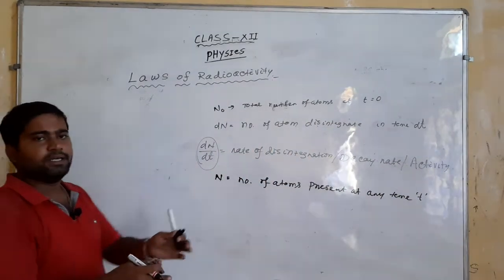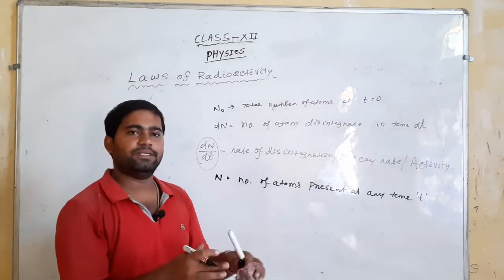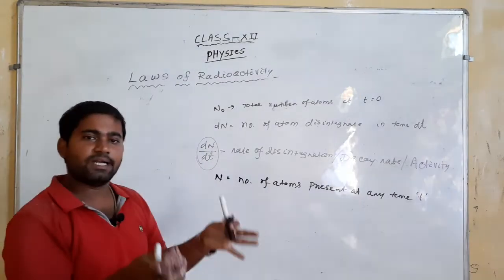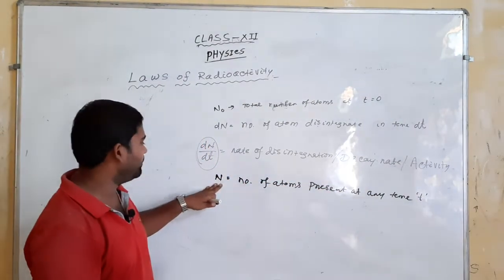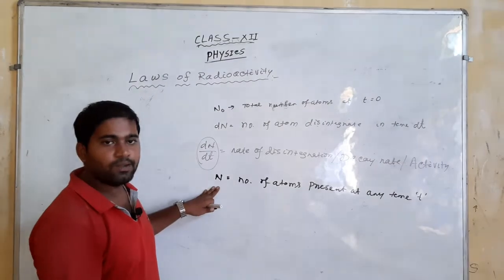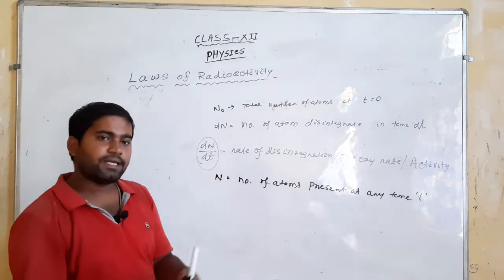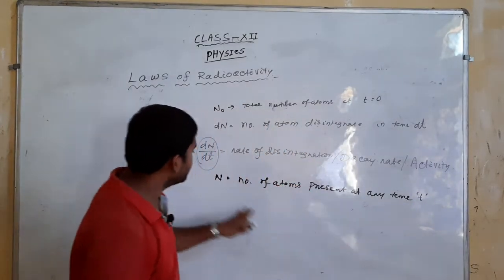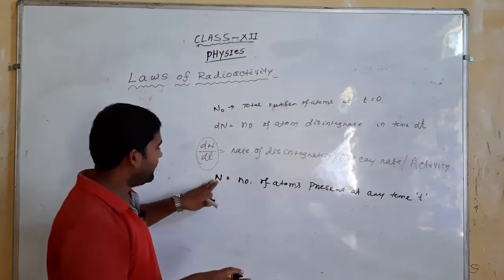A heavy nucleus continuously emits alpha, beta and gamma, so from N0 atoms there is continuous radiation, and at any time t of measurement the number of atoms remaining in the sample will be N. We find that the decay rate, that is the rate of disintegration at any instant t, depends upon the number of atoms remaining at that time.